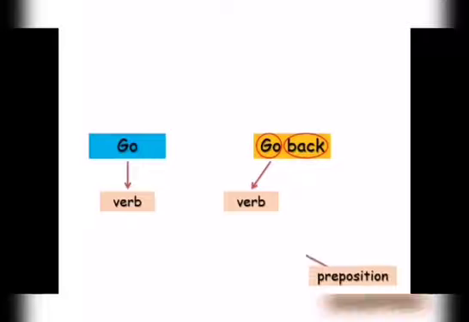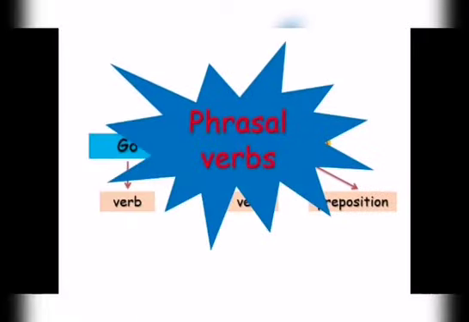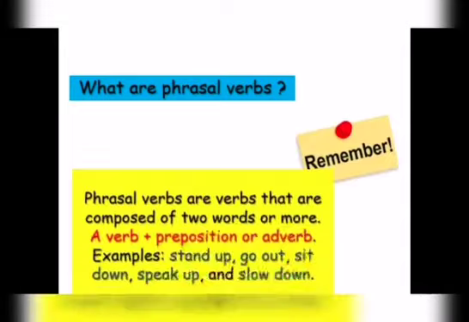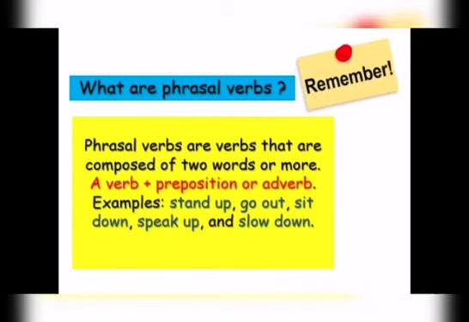So we have the verb go and go back. What's the difference between go and go back? Let's find out. In go back, the verb is go, and back is a preposition. These are phrasal verbs. Let's see the definition. Phrasal verbs are verbs that are composed of two words or more, a verb plus preposition or adverb. Examples would include stand up, go out, sit down, speak up, and slow down.